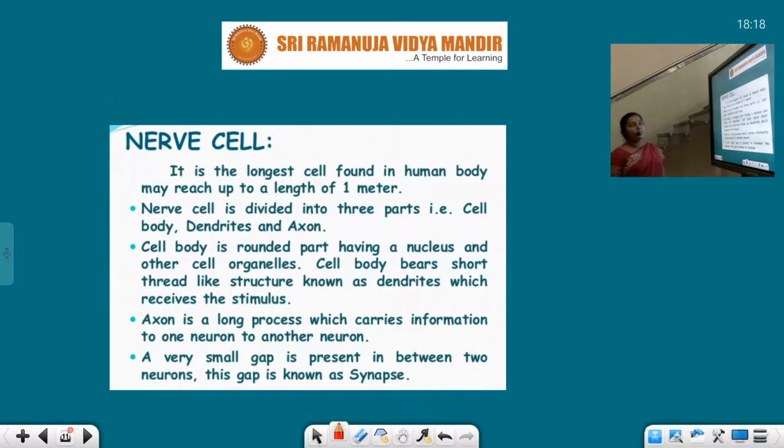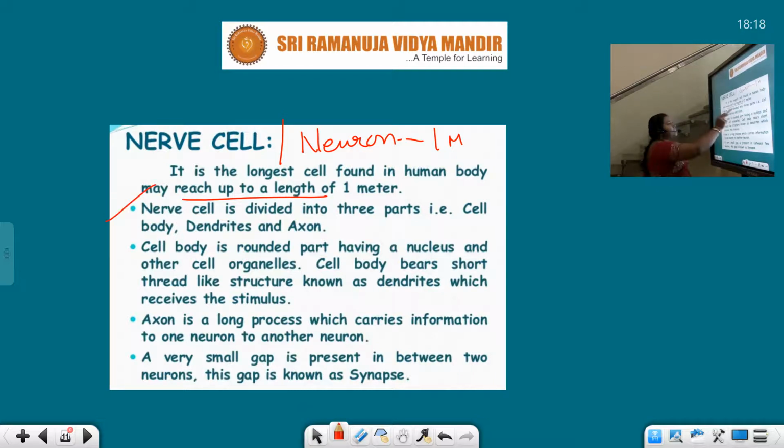Now, let us talk about the nerve cell. It is the longest cell found in the human body. This nerve cell is also known as neuron. The other name of nerve cell is, students, neuron. It may reach up to a length of 1 meter.